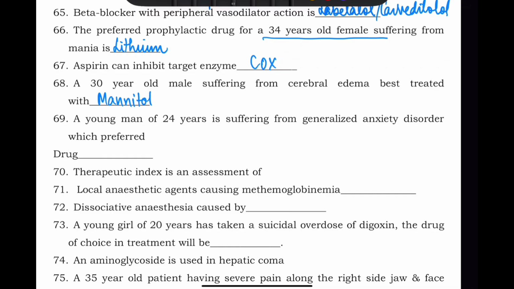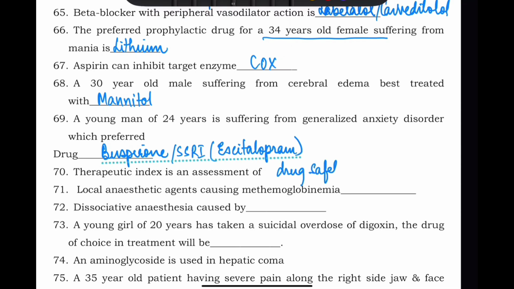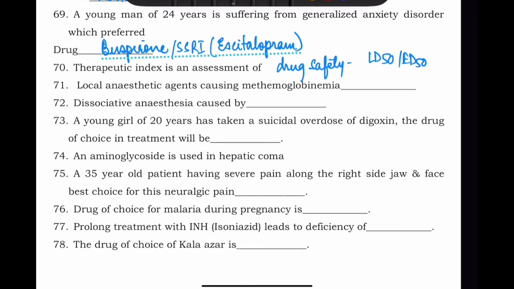A young man of 24 years is suffering from generalized anxiety disorder. So the drug which is preferred is buspirone, which is a non-benzodiazepine, or you can use an SSRI like escitalopram. Okay. Therapeutic index is an assessment of drug safety. Therapeutic index is basically LD50 upon ED50. So this is an assessment of how safe the profile of the drug is.